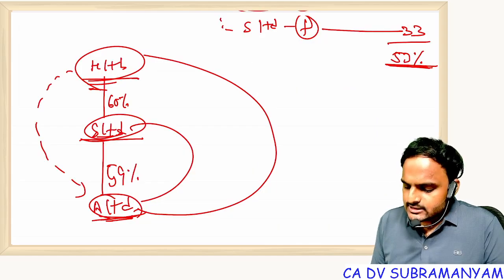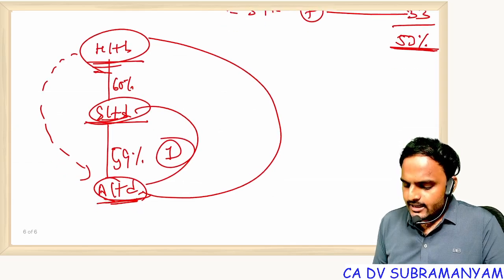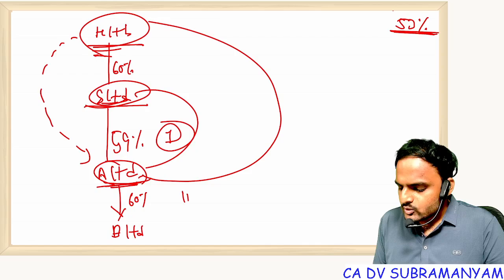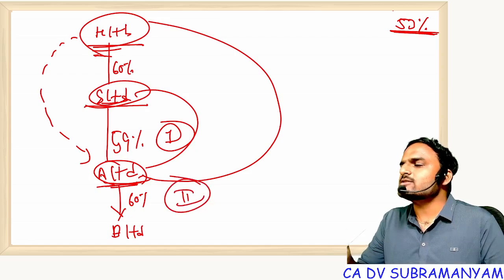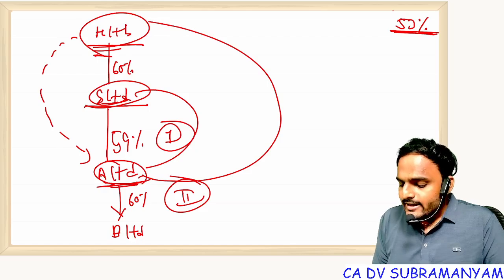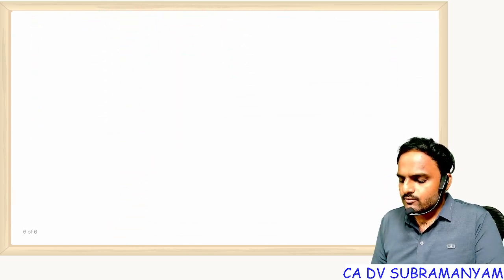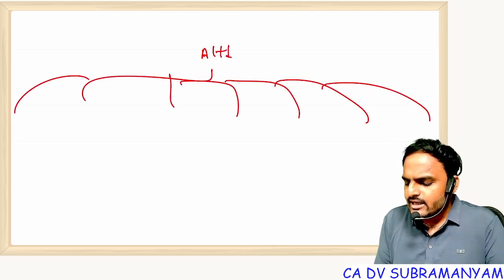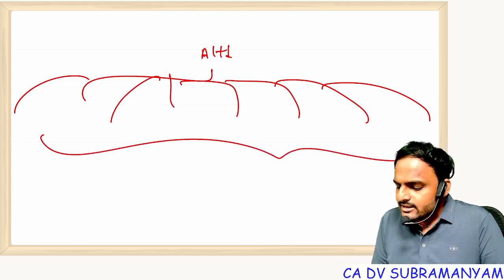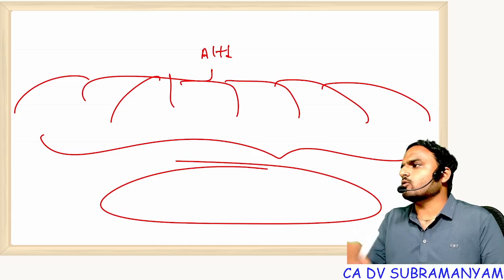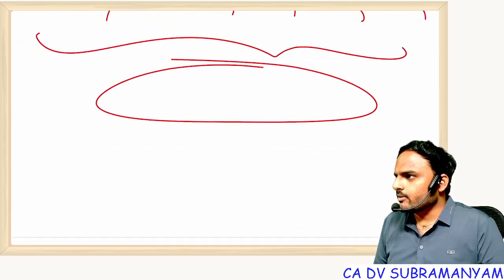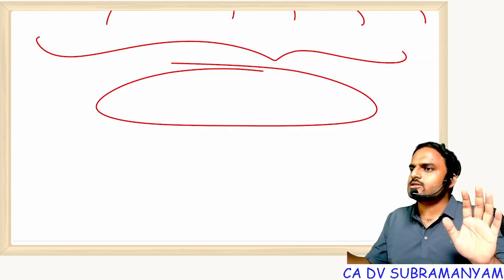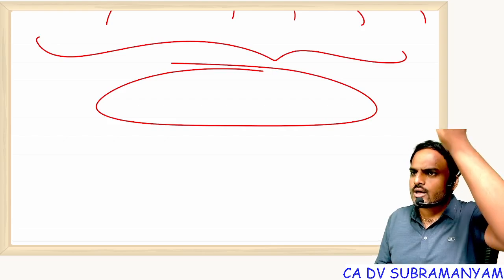For example, this is layer 1. And for example, A Limited is holding some 60% control in B Limited, and this is known as second layer. Beyond this, not permitted. You can have horizontal subsidiaries. For example, company A Limited can have n number of subsidiaries. Down the line, they can also have one more line. But further down the line, not allowed. Are you getting my point? That means vertical, max 2 layers. Horizontal, there is no restriction at all. You can have 500 subsidiaries. You can have 1000 subsidiaries.